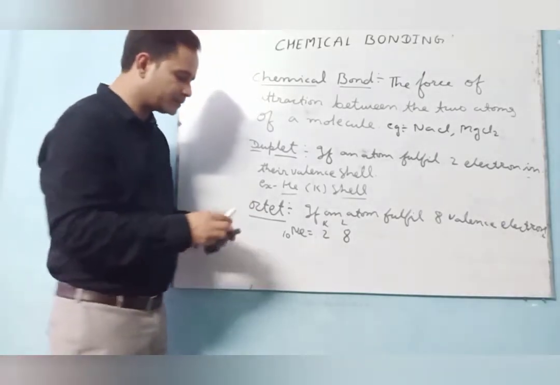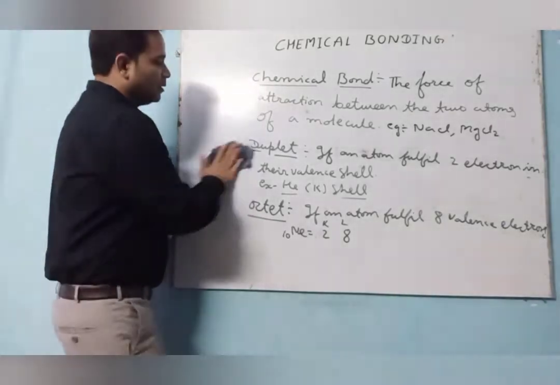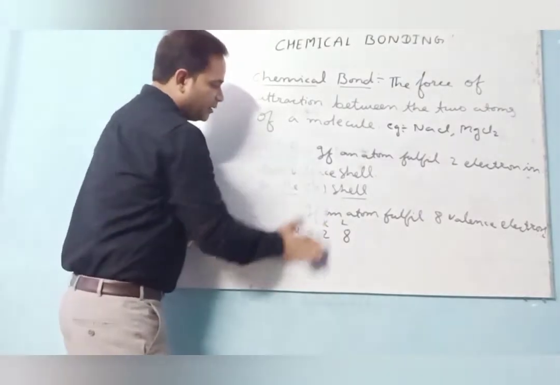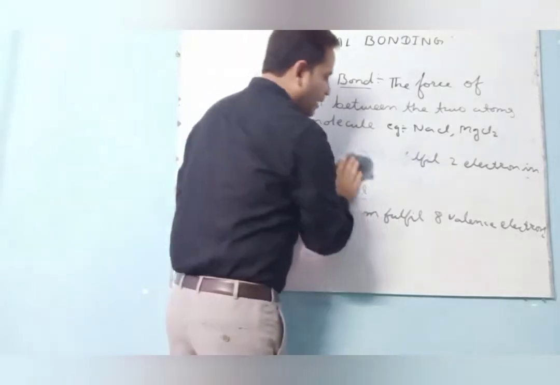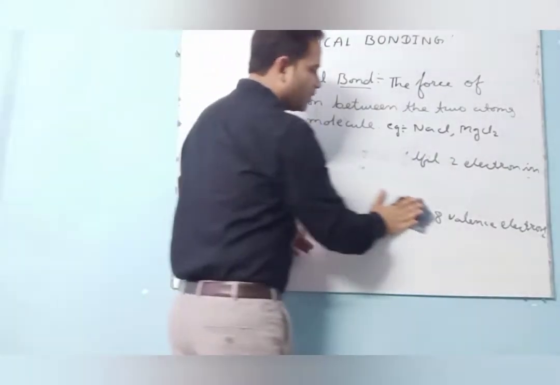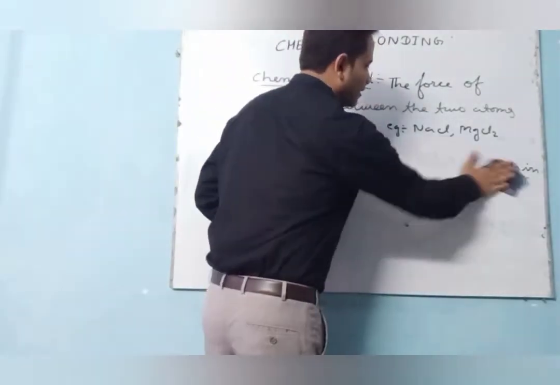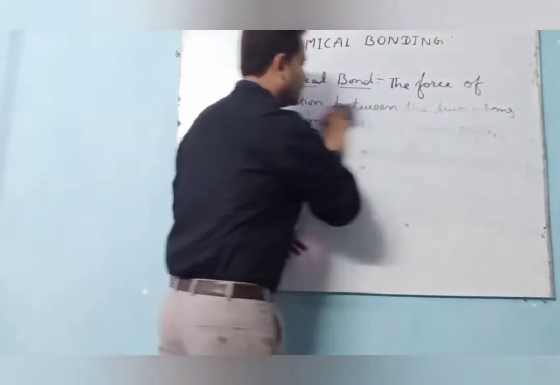Let's see. I am saying here that with the formation of a duplet or octet, the atom of an element becomes stable. See how.